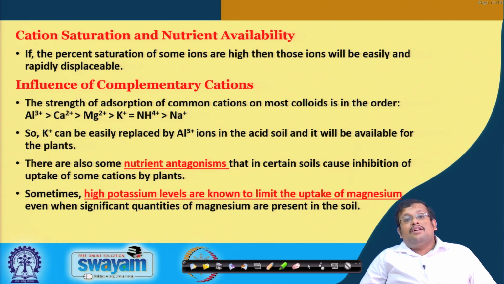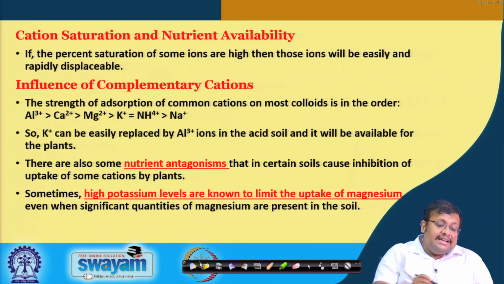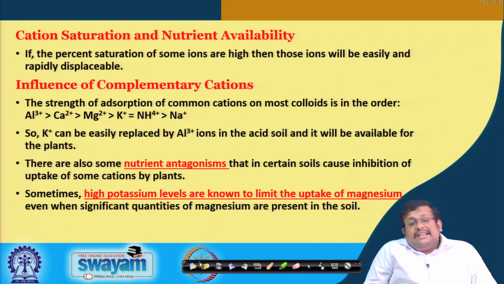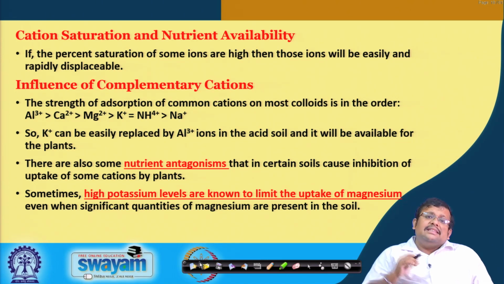Now, the influence of complementary cations. The strength of adsorption of common cations on most soil colloids follows this particular order: Al3+ is greater than Ca2+, which is further greater than magnesium. Potassium and ammonium have similar affinity to the surface, which is further greater than sodium. So, K+ can be easily replaced by aluminum ions in acid soil, and it will be available for the plants. So, there is some nutrient antagonism.